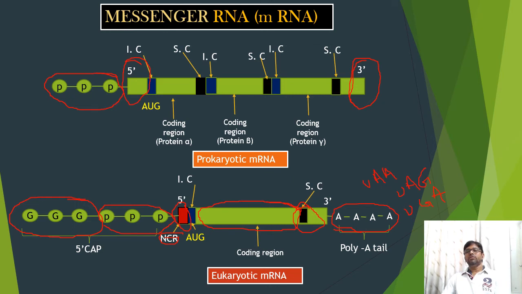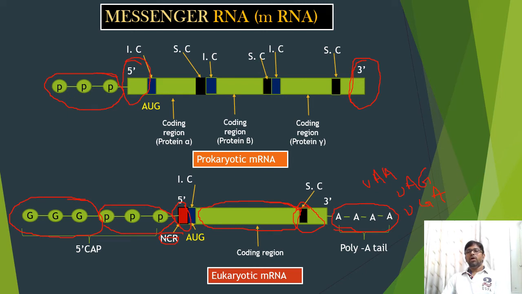Whenever these codons appear, protein synthesis or polypeptide chain elongation stops. Usually, any one of the nonsense codons, UAA or UAG or UGA, is present in the region of the stopping codon at the 3' end, which stops the protein synthesis or polypeptide chain elongation.